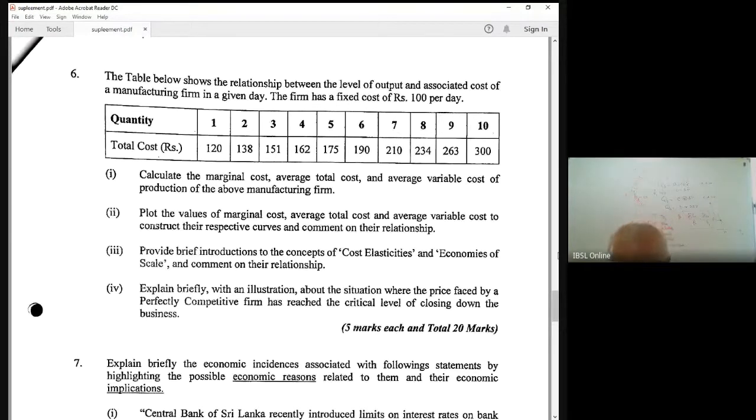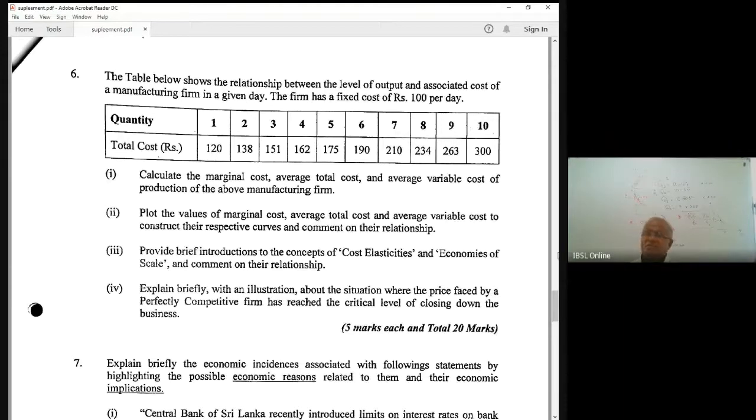Question number 6 or 7, you get a question from theory of firm. Some numbers are given, quantities, total cost. Sometimes they give marginal cost and ask you to calculate marginal cost, average cost. The table below shows the relationship between the level of output and associated cost of a manufacturing firm in a given day. Quantity, total cost. This is a standard question, and when you answer it, you should be able to do the calculations.